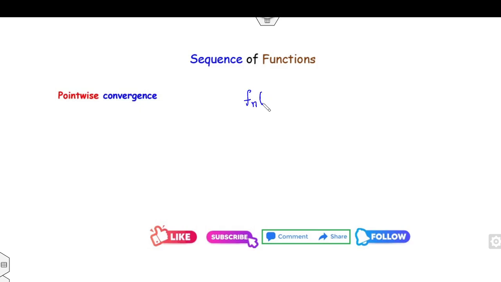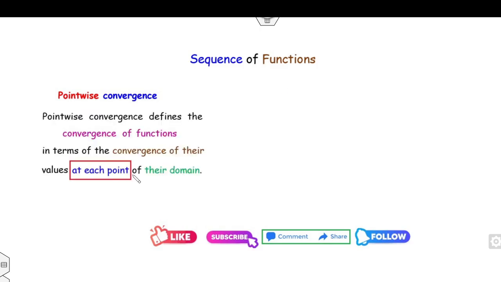Firstly, if you have a sequence of functions, say R to R, for example, then pointwise implies we will define the convergence of fn for each x, sorry, not for all, it's for each x belonging to R. That's the meaning of pointwise convergence. That means we are talking about convergence at each point of the domain. Mathematically, how can you define that?